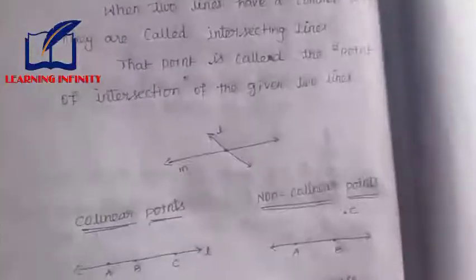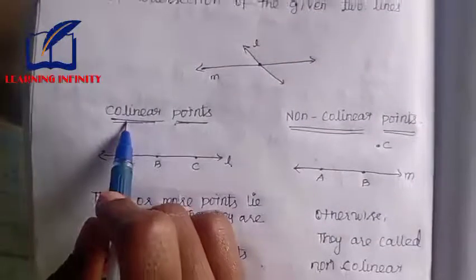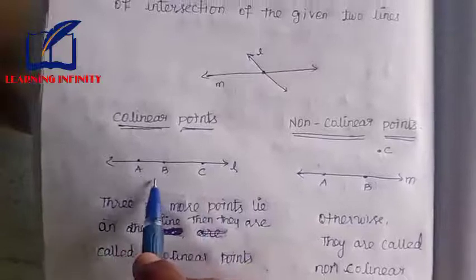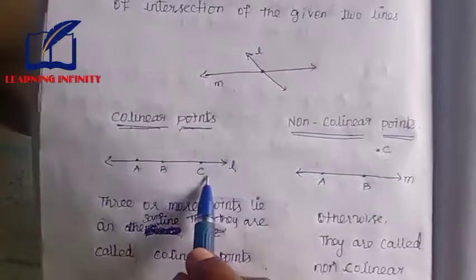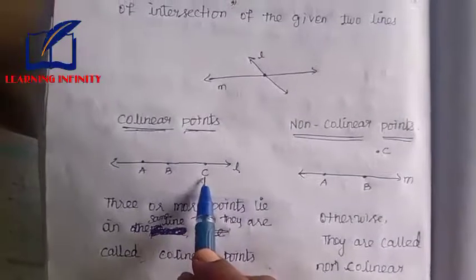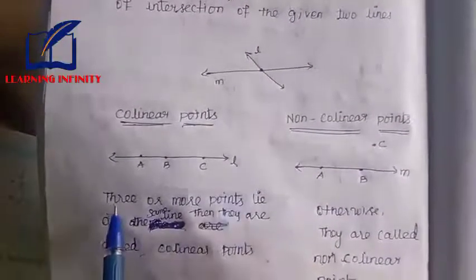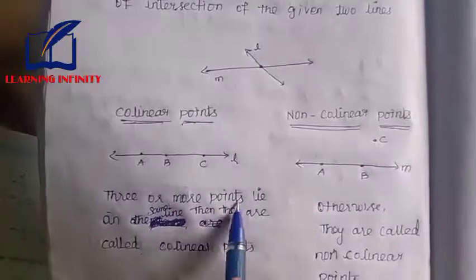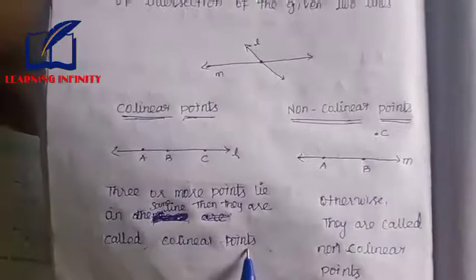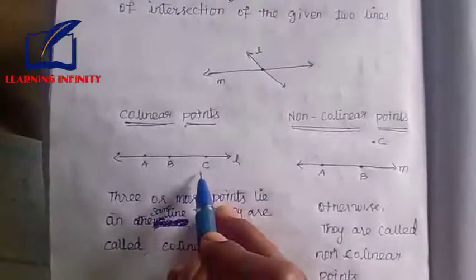We see collinear points and non-collinear points. First we see collinear points. Here see, this is the line L and here there are 3 points A, B and C. Here A, B and C lie on the same line L. If 3 or more points lie on the same line, then they are called collinear points. So A, B and C are called collinear points.